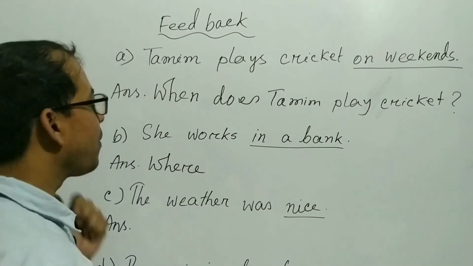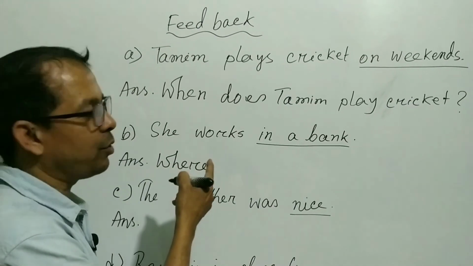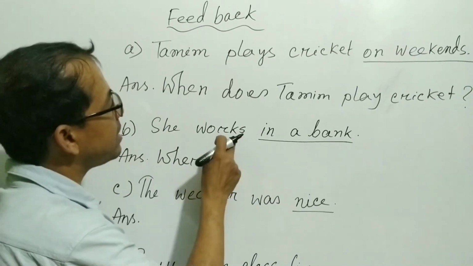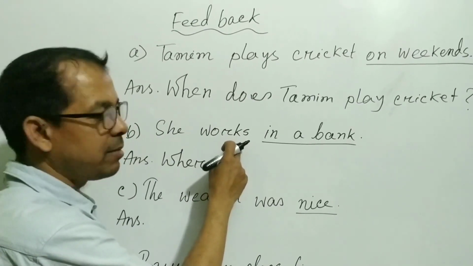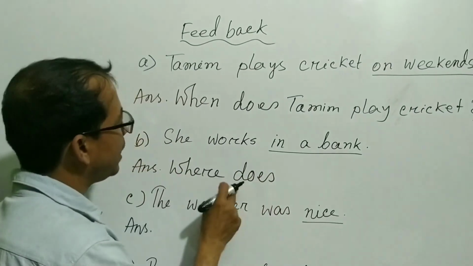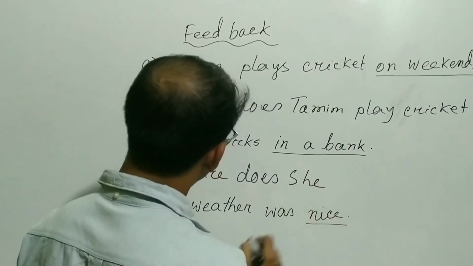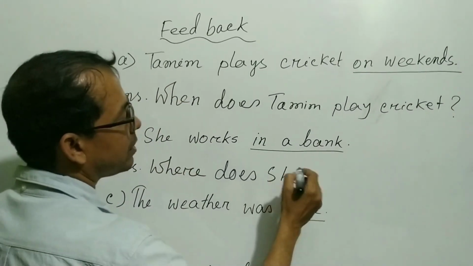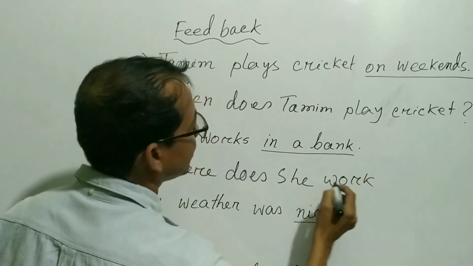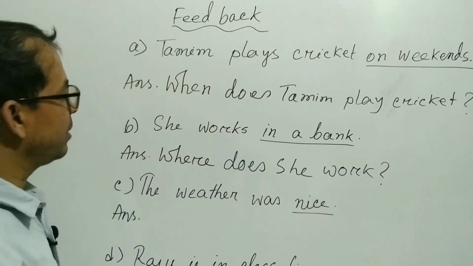And then look at the sentence. Is there any auxiliary verb? No, no auxiliary verb. So you have to take do, does, did. As s is added with the verb, so you have to take does. So right here, does. So where does? Then third one is subject, she. Where does she? Then main verb, work, W-O-R-K, work. Then question mark will be given.